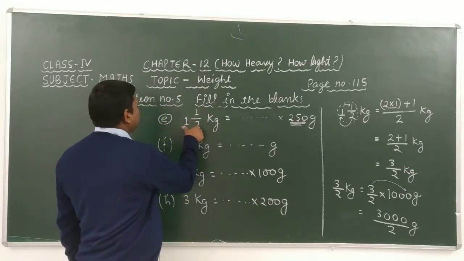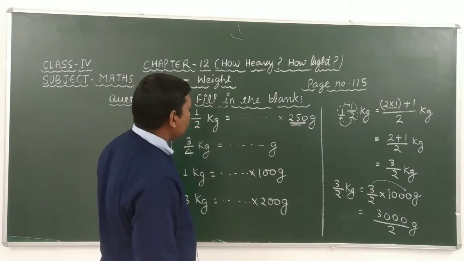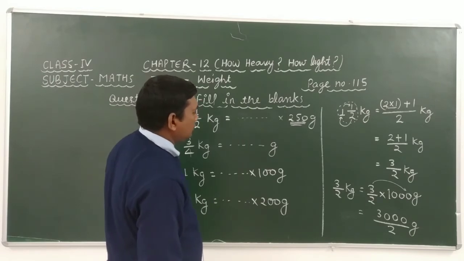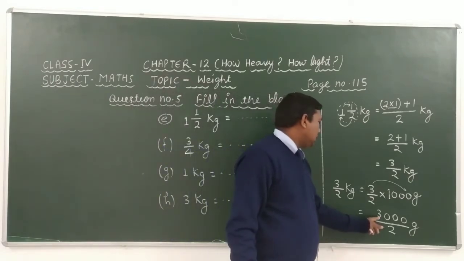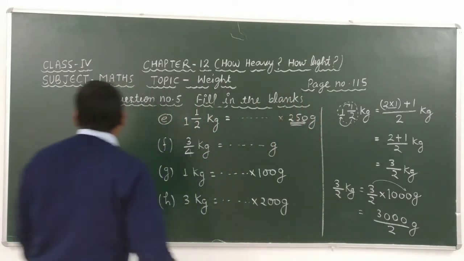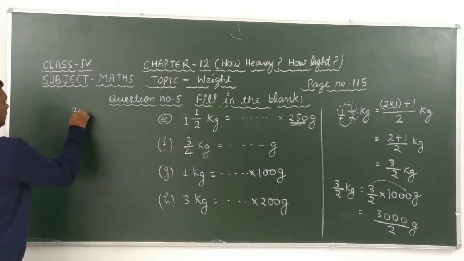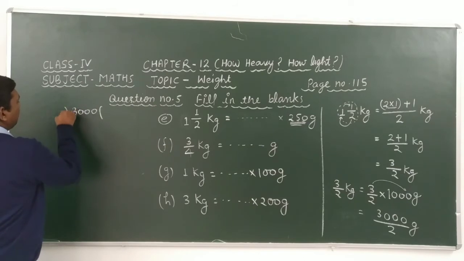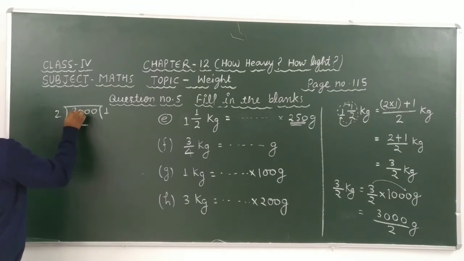We know that 3000 divided by 2: 2 × 1 is 2. After subtracting this we get 3 minus 2 is 1. Here we have to take 0. 2 × 5 is 10. After subtracting this we get cancel out.